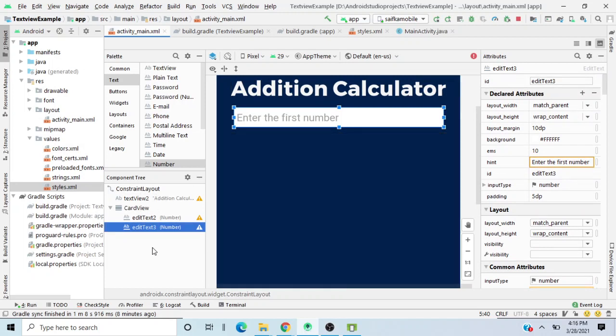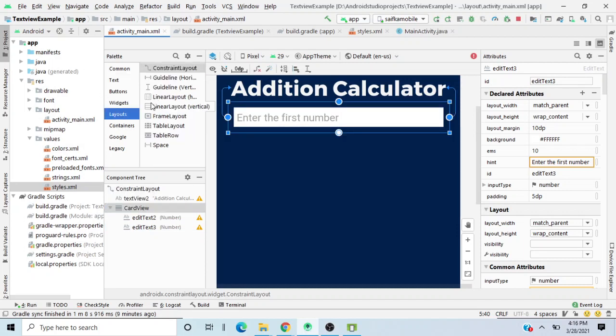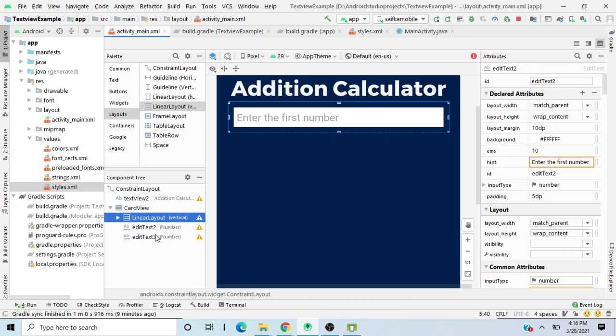Since I cannot put this thing below this one, what I will do over here inside this card view is add a layout called linear layout. So I will add this thing inside the card view, and I'll just wait for this thing to be added. For some reason this is not working properly. And now inside the linear layout, I'll just put this edit text, and I'll put this edit text as well.